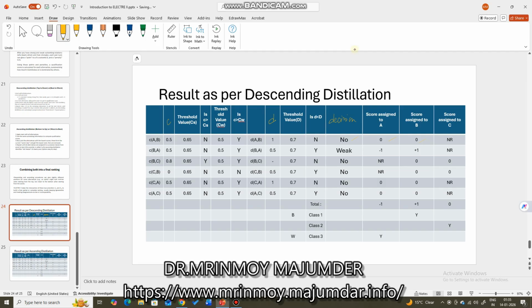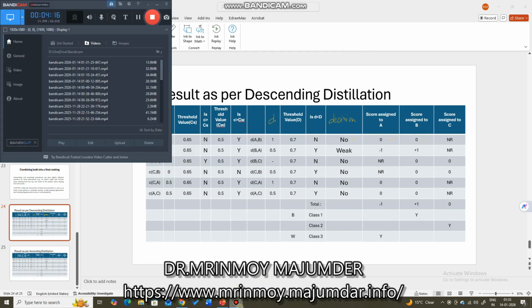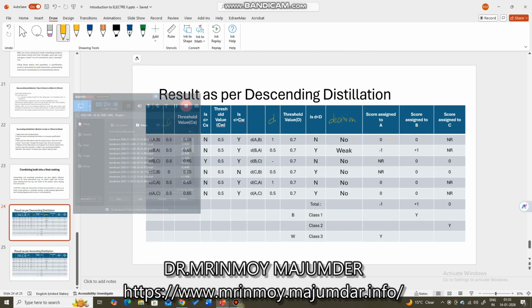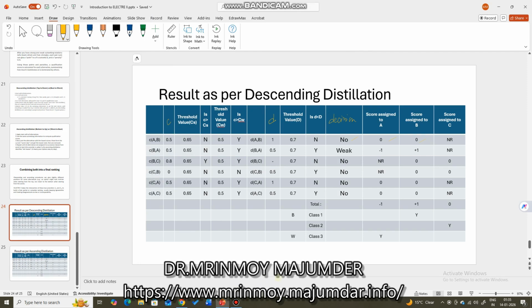So in case of weak outranking between B and A, you see B weakly outranks A, as I have discussed earlier. So B is given a score of +1 and A is given a -1 because B weakly outranks A, but it has outranked A. So B wins.